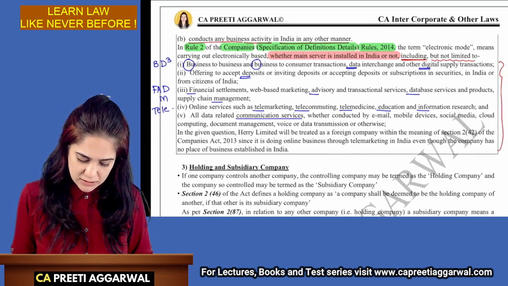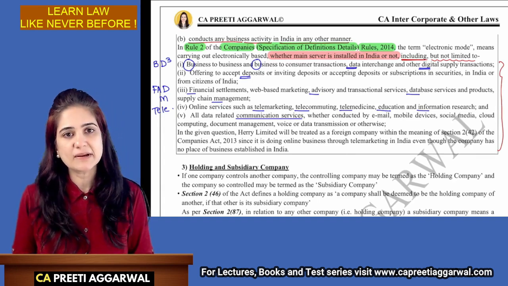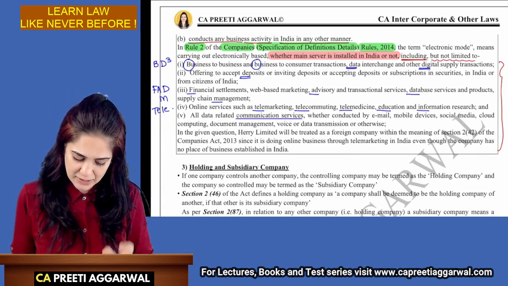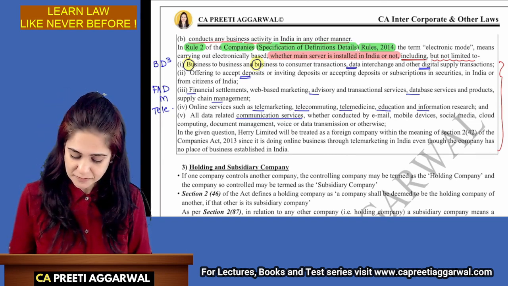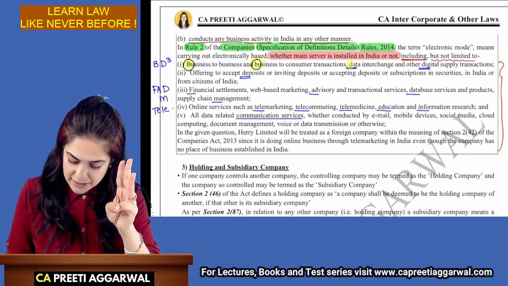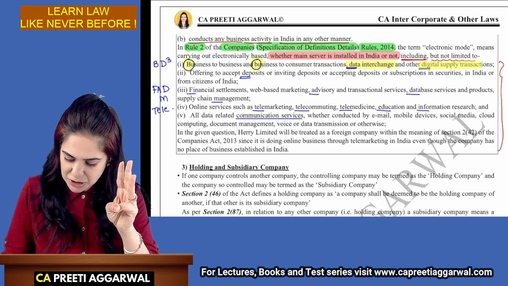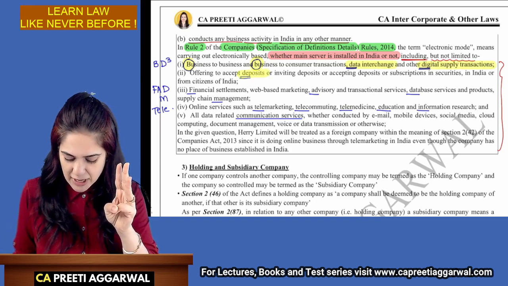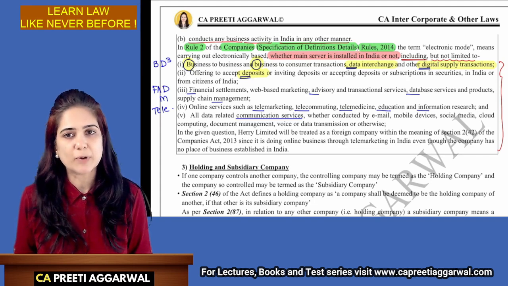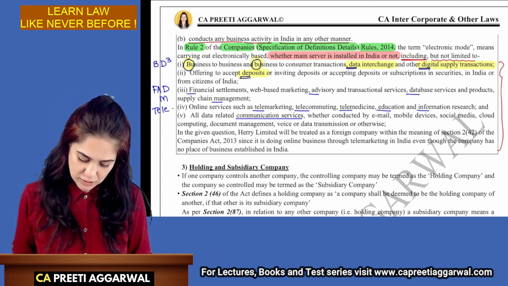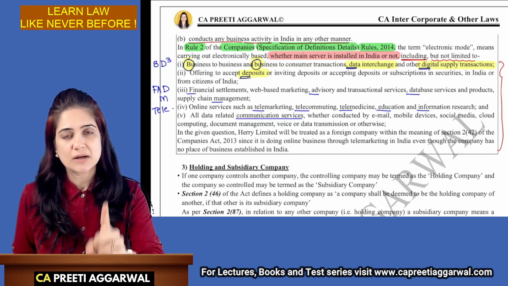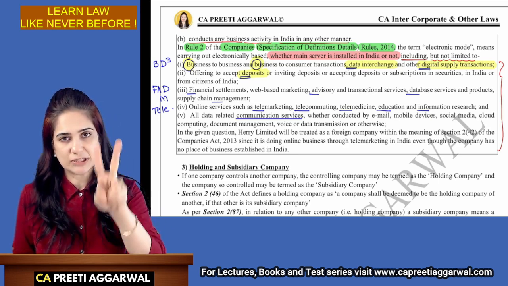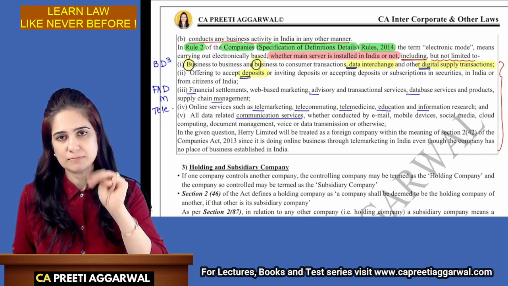Now, what is the mnemonic that I have prepared? BDQ. B means business to business, business to consumer. 3 Ds: data interchange, digital supply transaction, accepting or inviting deposit. So B2B, B2C, data interchange, digital supply transaction and deposits.